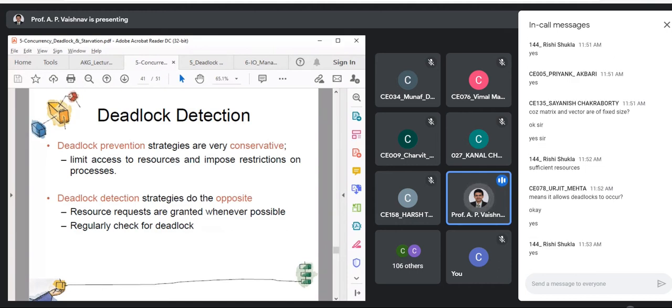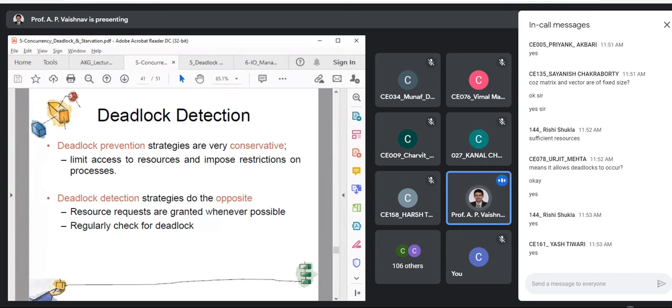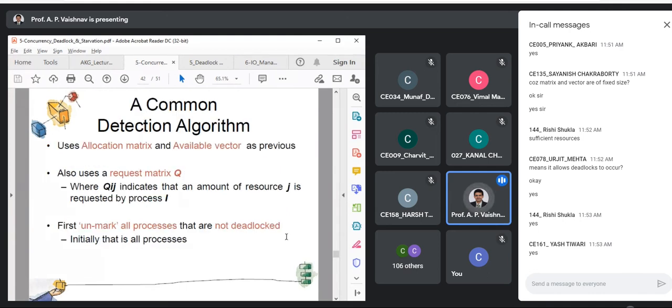We do the allocation as and when possible. Second step, we regularly check for the deadlock. Now, how frequently we should do that? We'll have a detailed discussion on that later. Okay. Let us look at the algorithm now. As I said, it is almost similar to your bankers. Just the data structure names are a little bit modified, with minor differences.